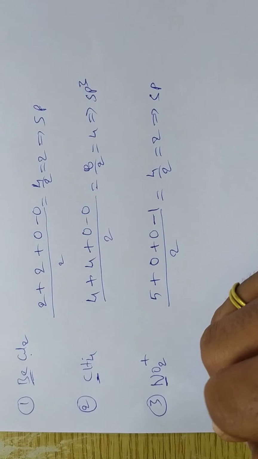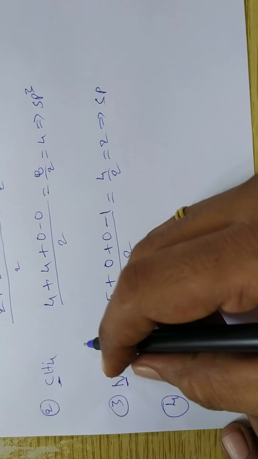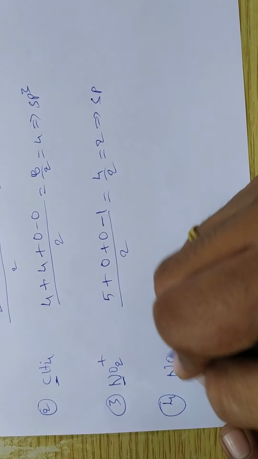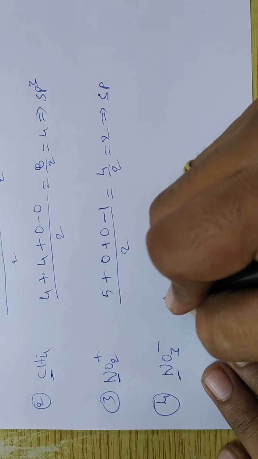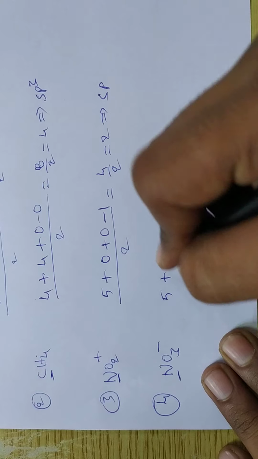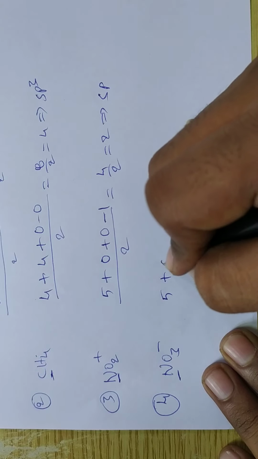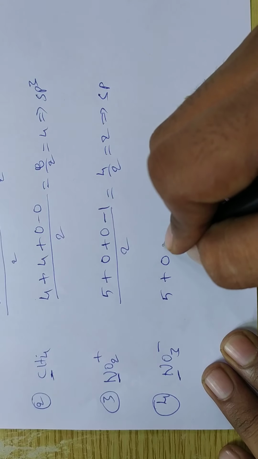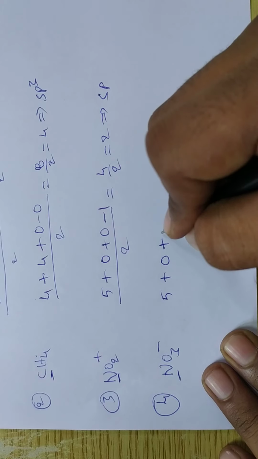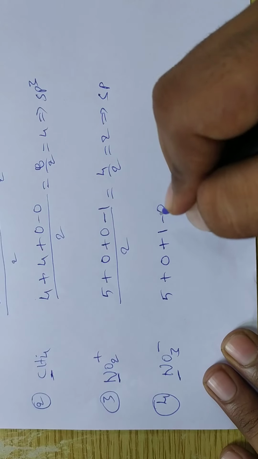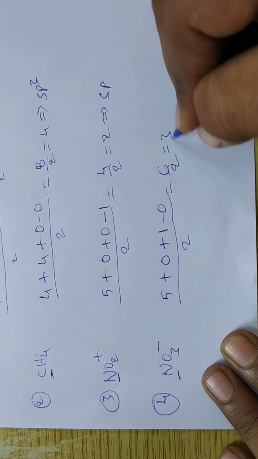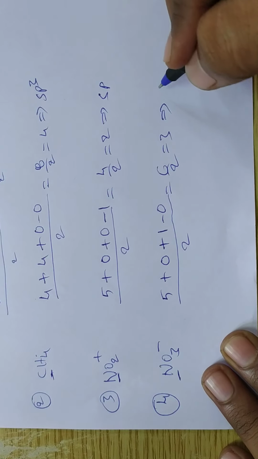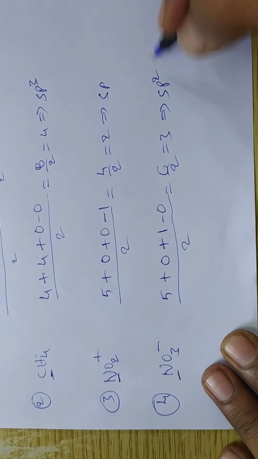If an anion is present on the molecule, suppose I am taking NO3 minus. Then same here, nitrogen has a valence of 5, and oxygen is a divalent atom, so it is 0. Anion means plus 1. So cations are 0, then by 2, 6 by 2 means the value is 3. Then hybridization is sp2.